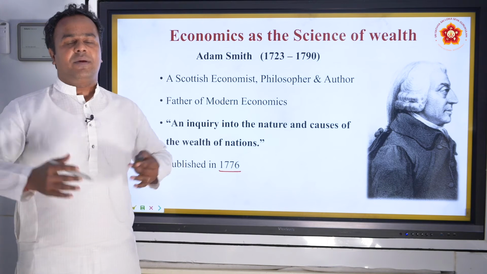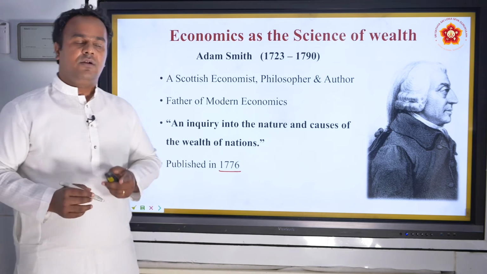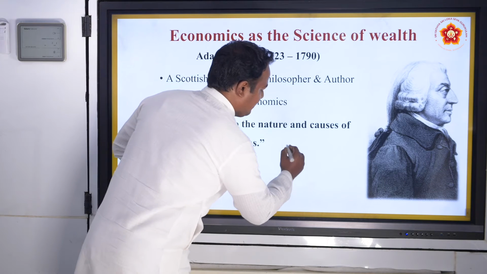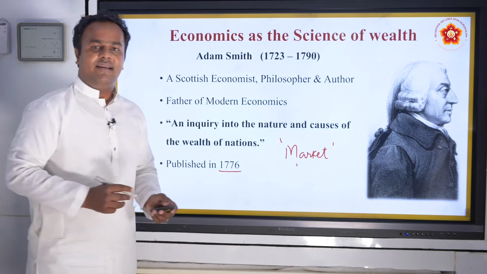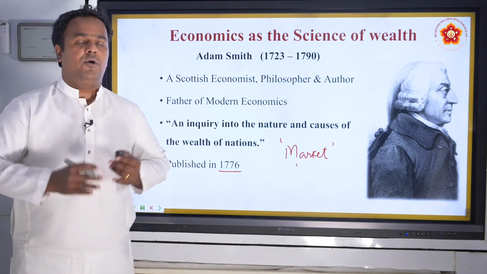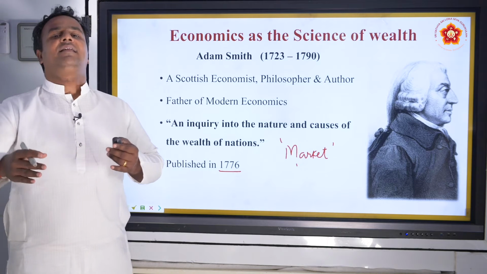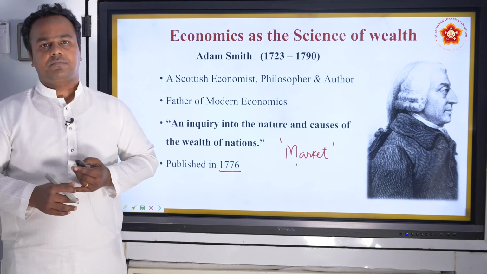This is extra information just for your knowledge. Adam Smith introduced the term market for the first time. He included the market in economics, and how the market plays a very important role. As you study in higher classes, you will learn these concepts in much more detail.